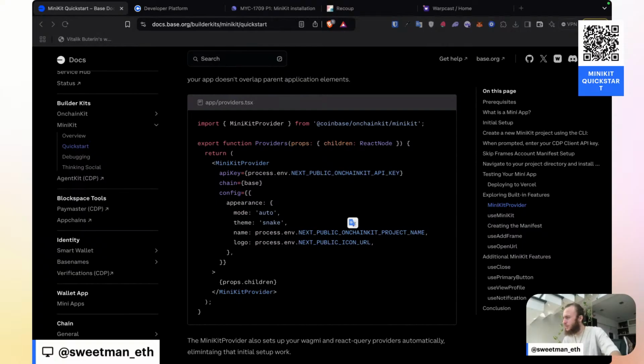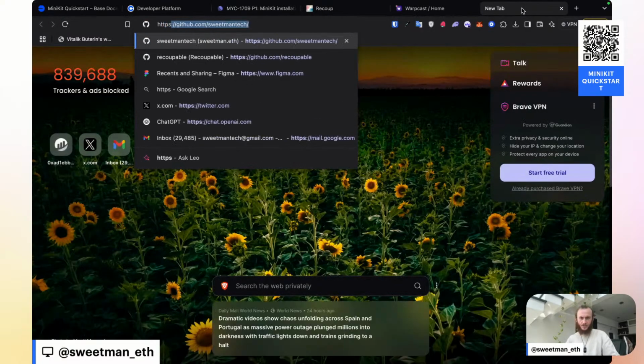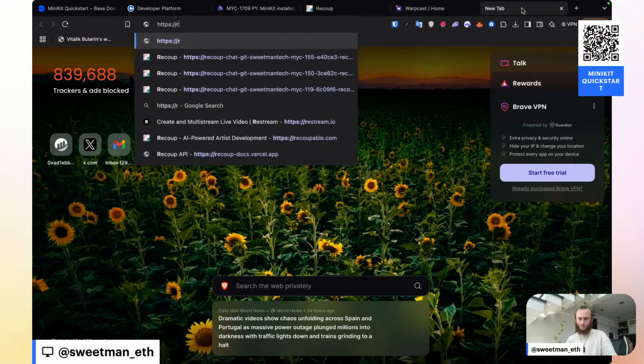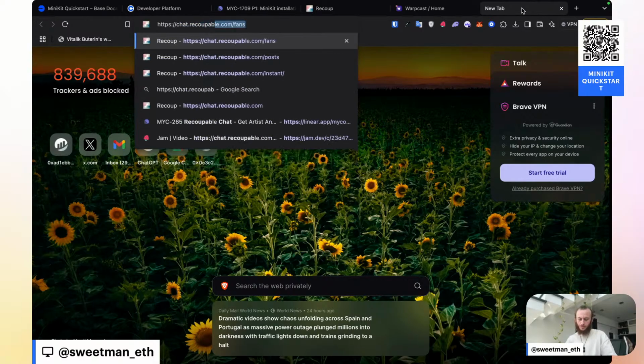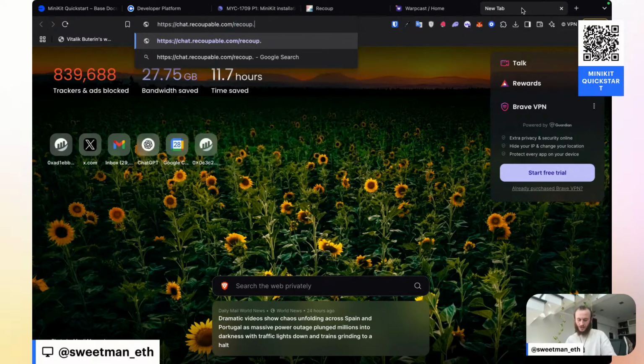And I think that's what we want to use, but maybe I have an icon. Do I have an icon? Recoup.png is, I believe, what we want. And so that URL is https://chat.recoupable.com/recoup.png.